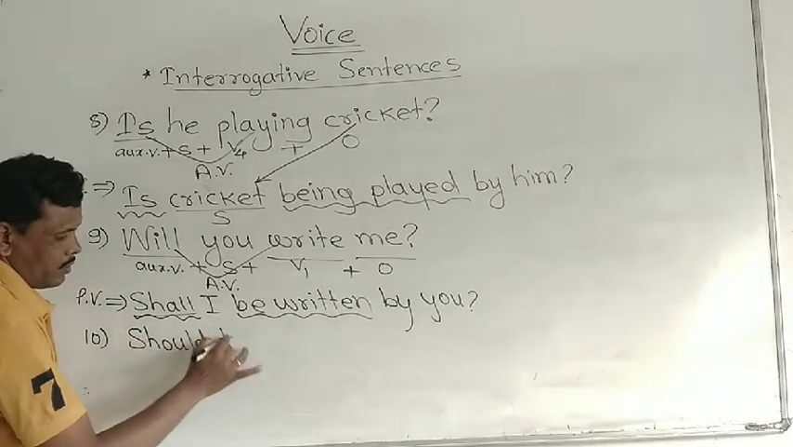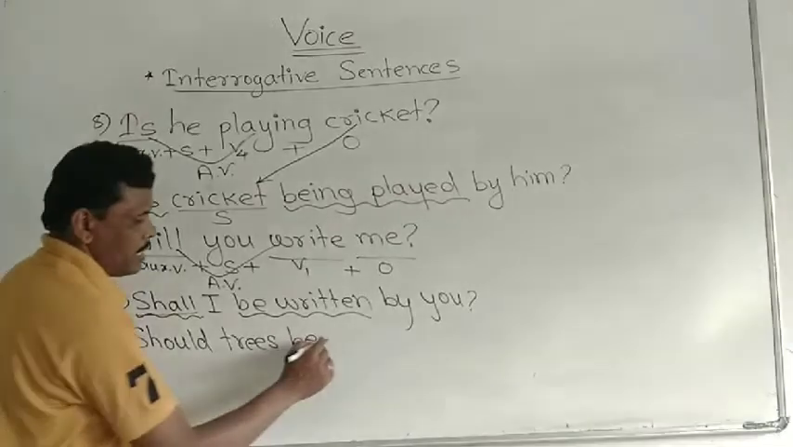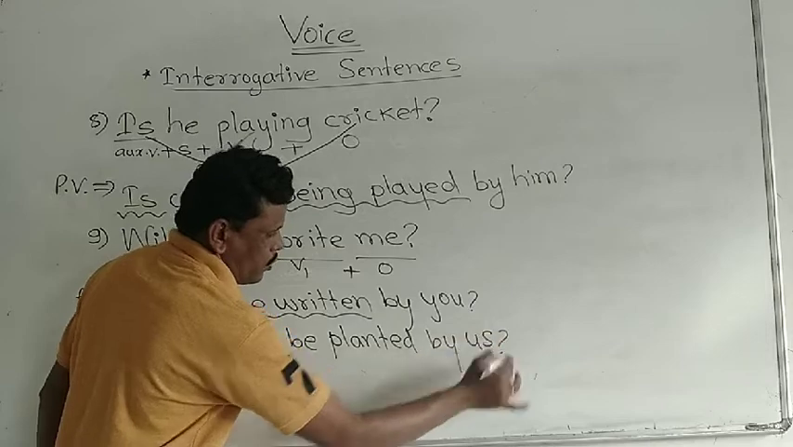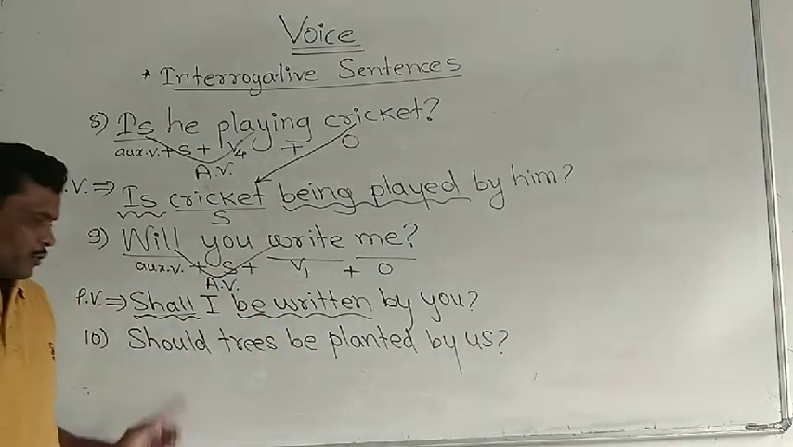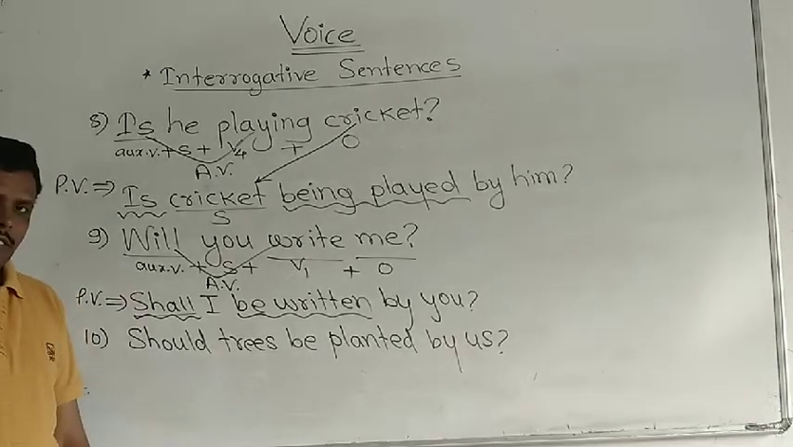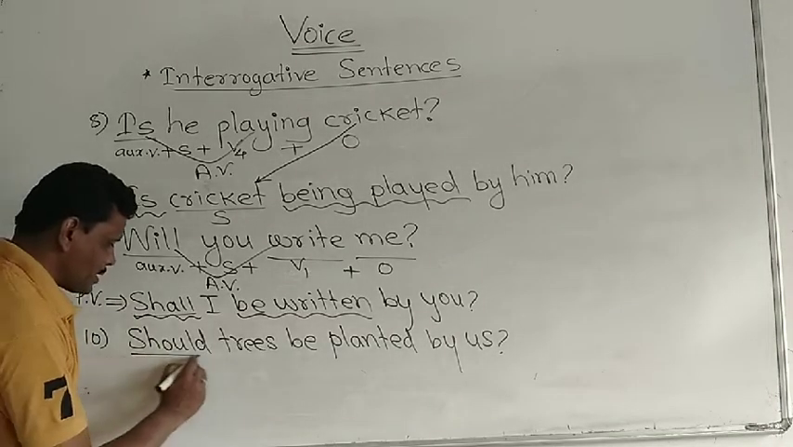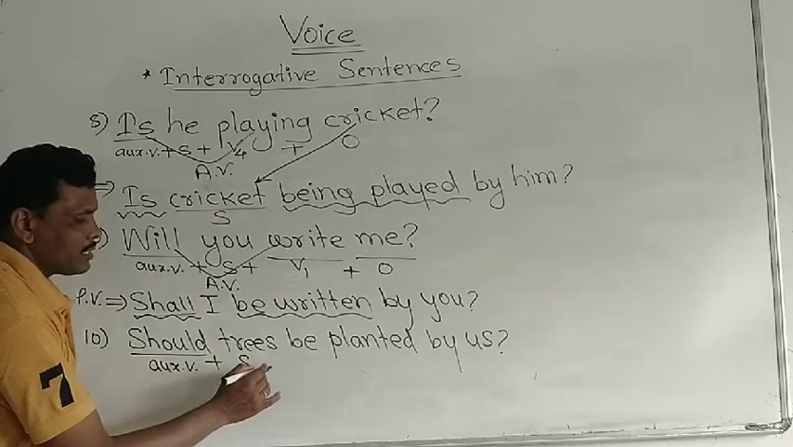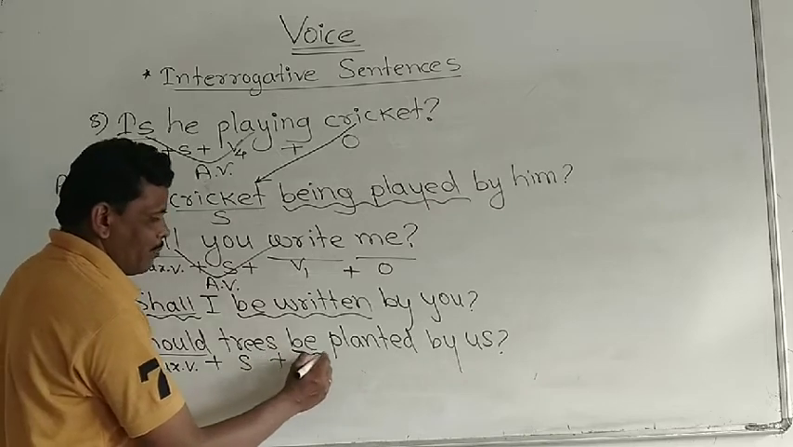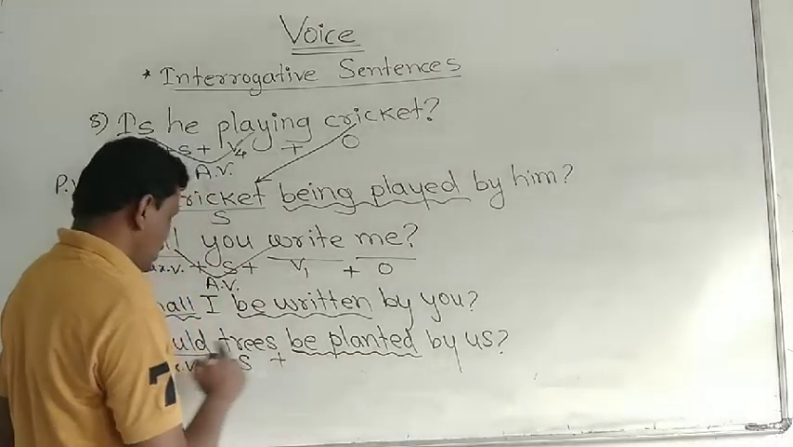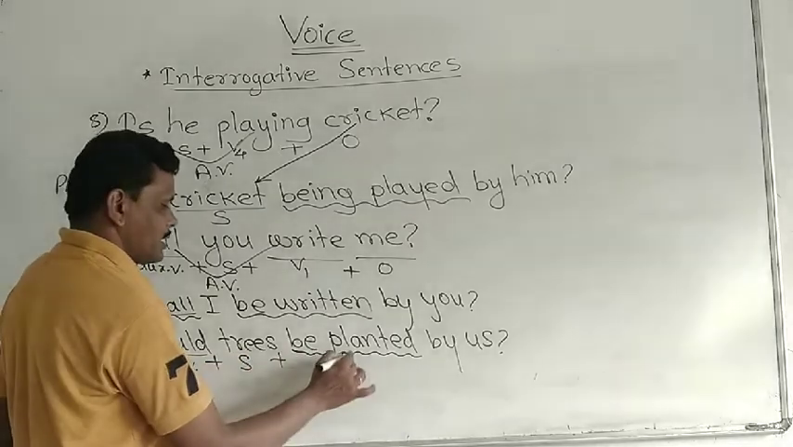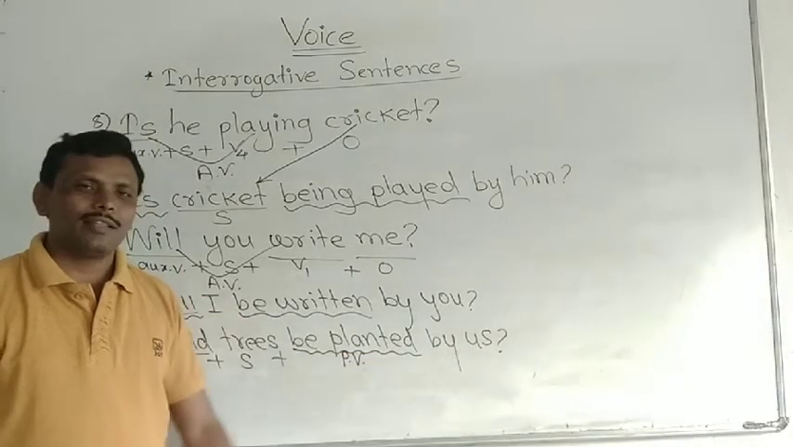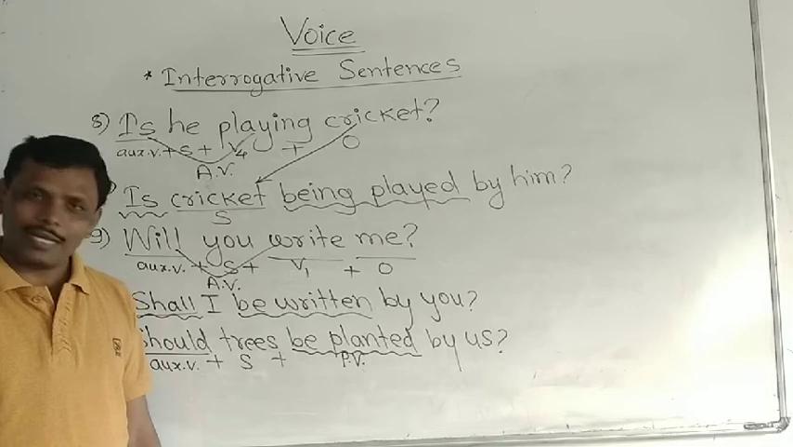Should trees be planted by us? Question mark. Look at the example. Should trees be planted by us? There is should as auxiliary verb, right? Then trees is a subject. Then be plus V3. Should plus be plus V3. This is passive voice. By is used here and then the subject of that active voice is there, correct?